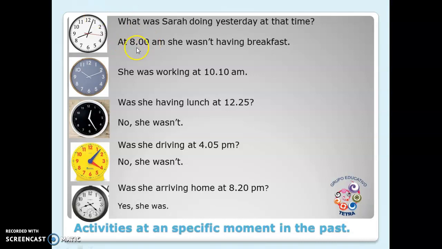Negative form. At 8 a.m., she wasn't having breakfast. At 10 past 10, she was working in her office. Question: Was she having lunch at 25 past 12? No, she wasn't. Was she driving at 5 past 4? No, she wasn't. Was she arriving home at 20 past 8? Yes, she was. So here you have more specific activities in the past.